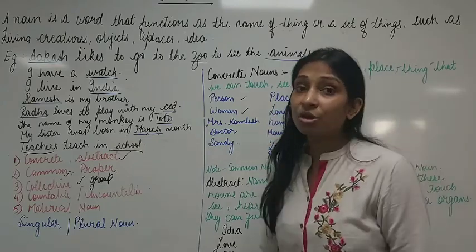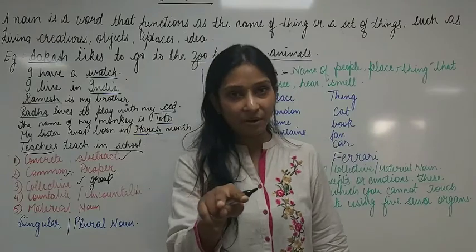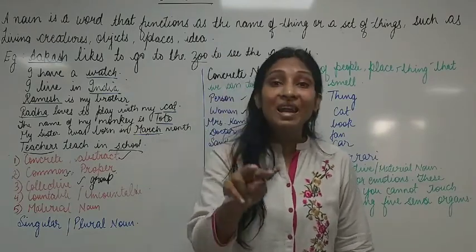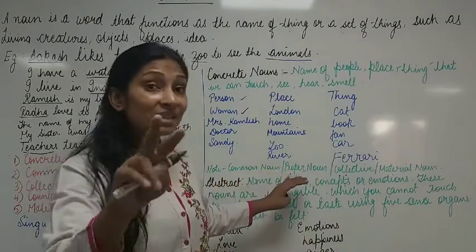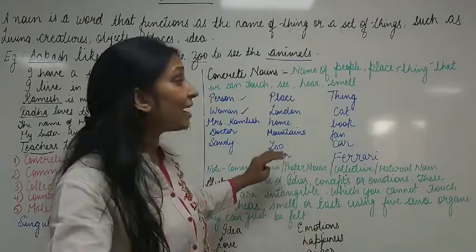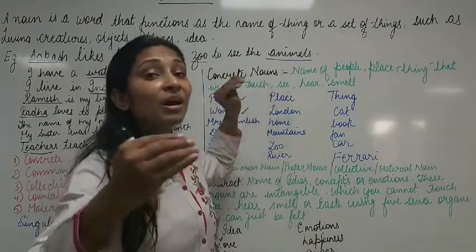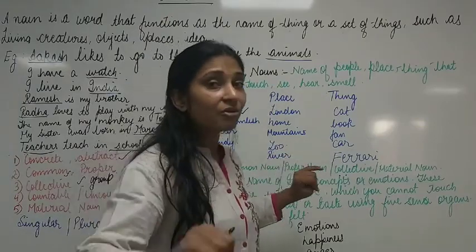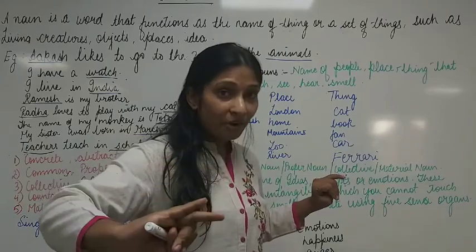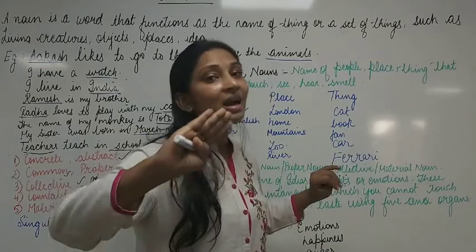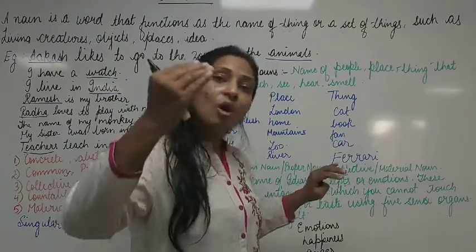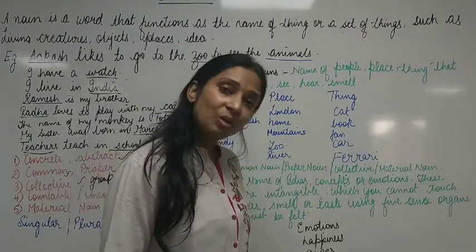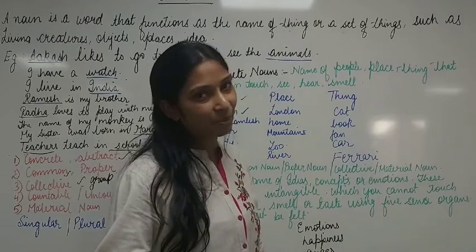Let me also tell you, children, common noun, proper noun, collective noun, and material noun. They all fall under the category of concrete noun, but we are going to study them separately. Repeating my words, children: common noun, proper noun, material noun, collective noun. Clear? They all fall under the category of concrete noun and we are going to understand them separately.